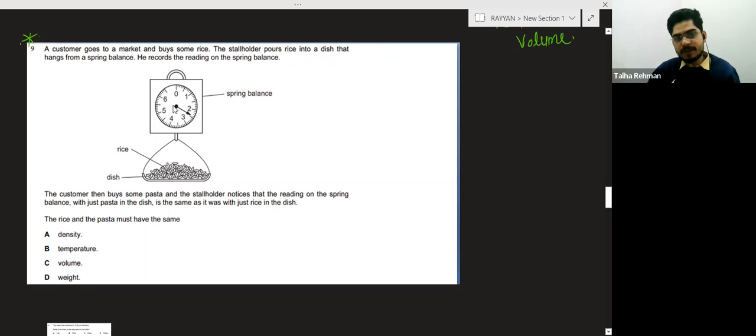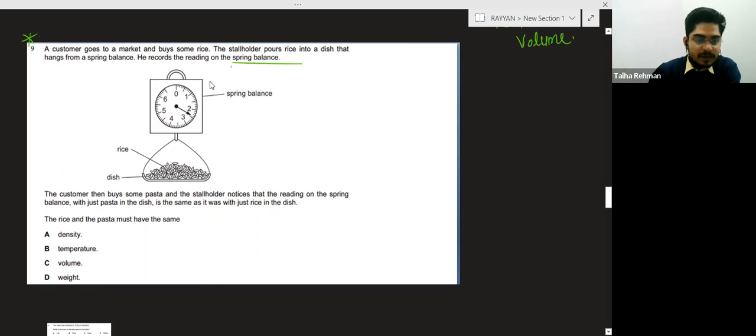So basically this is a spring balance. Inside the spring balance, these are rice, and this whole thing is a dish. He records the reading on the spring balance. So there will be some reading on the spring balance, obviously.